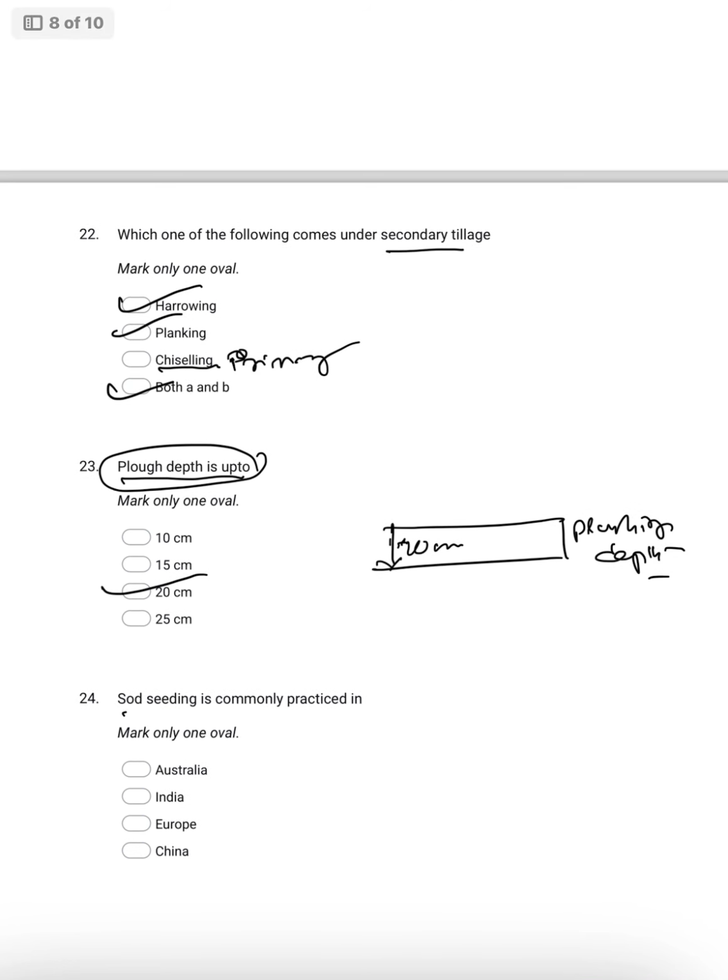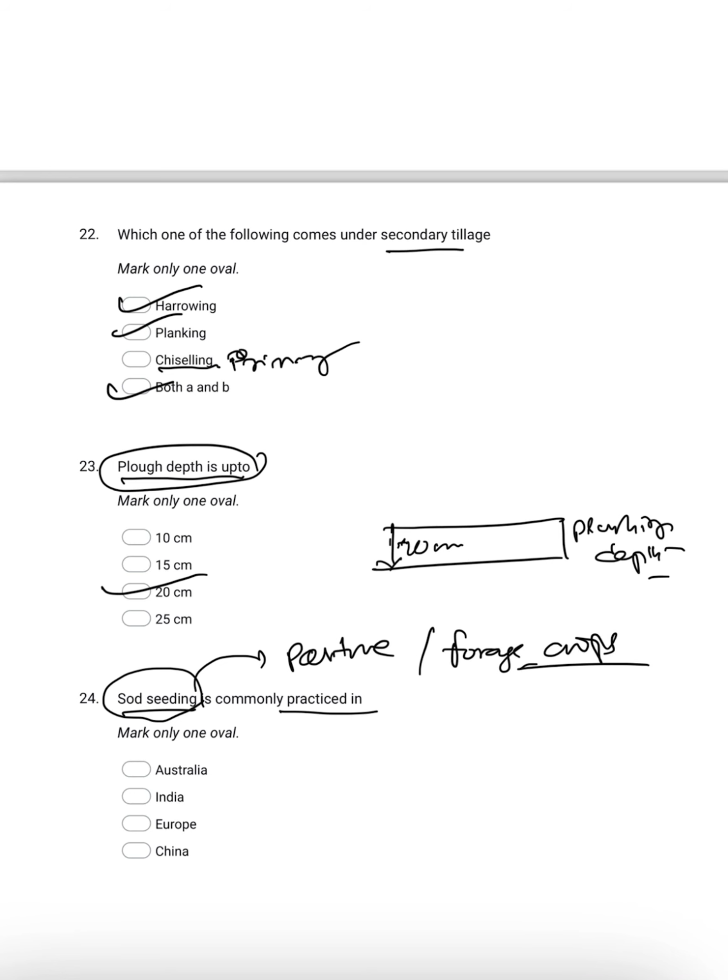Then coming to sod seeding. Sod seeding is commonly practiced in which area? Sod seeding is mainly used for pasture or forage crops. What do you mean by sod seeding?